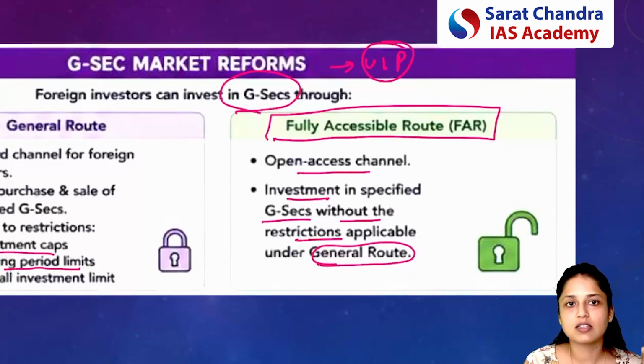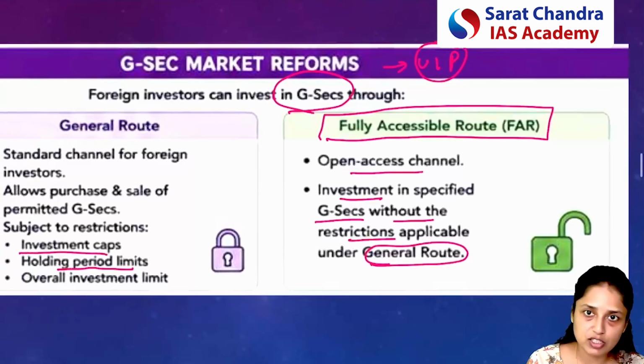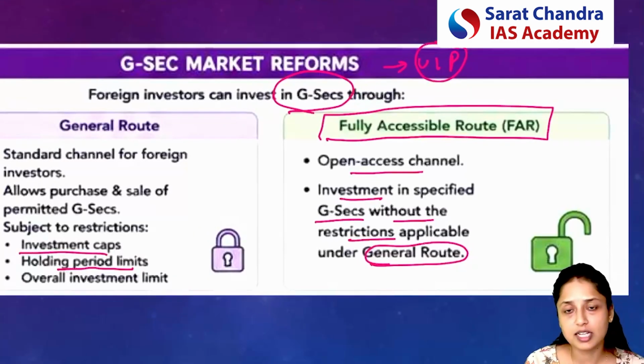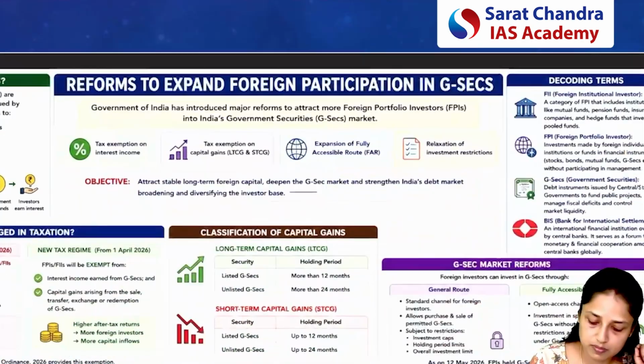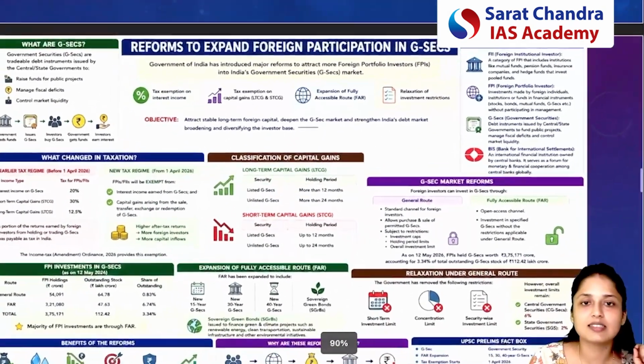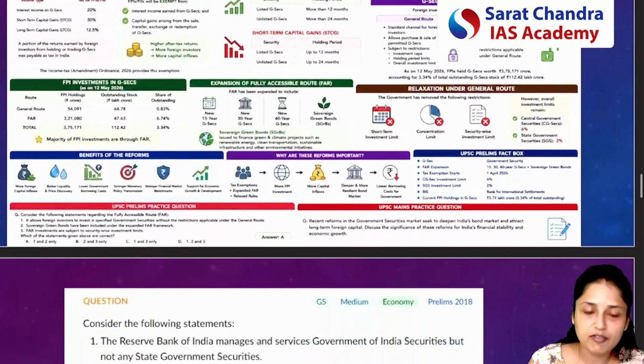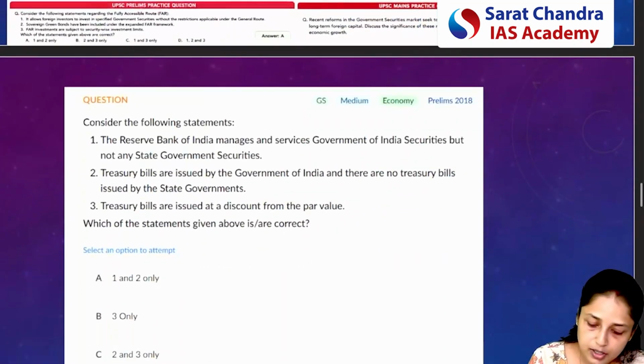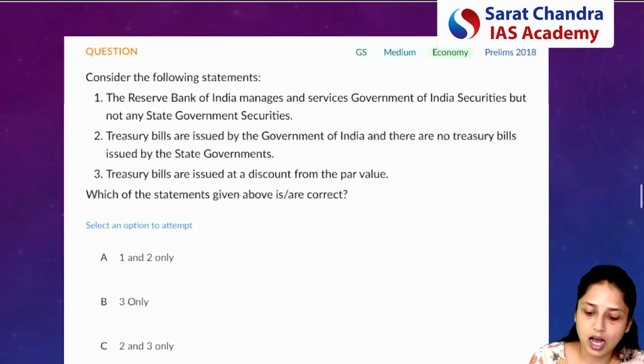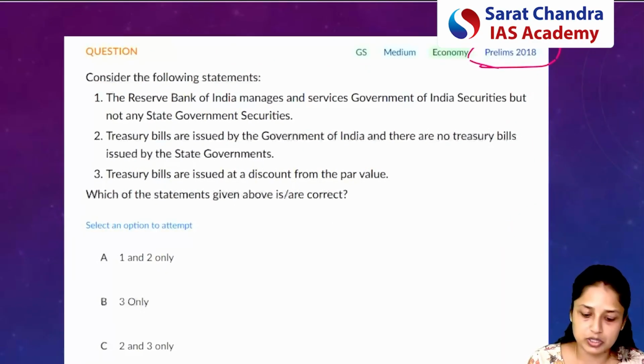It is related to investment in government securities by foreign investors, that is foreign institutional investors or foreign portfolio investors. So this is the basic summary of what we have discussed. You can download the PDF and revise. I think in 2018, UPSC asked a question on government securities. So this was the question.